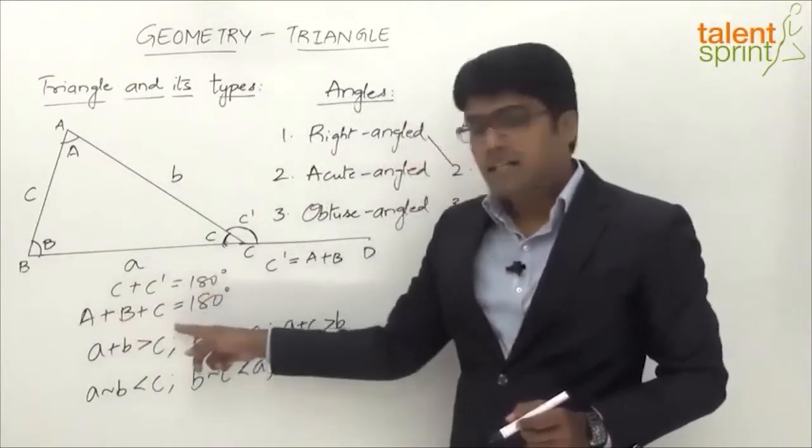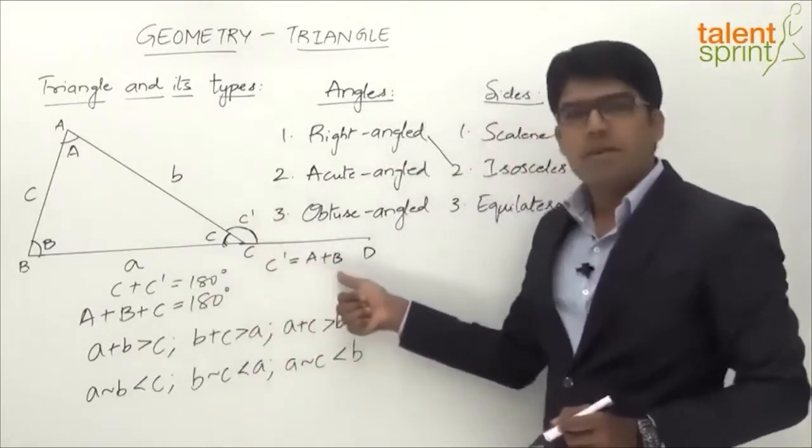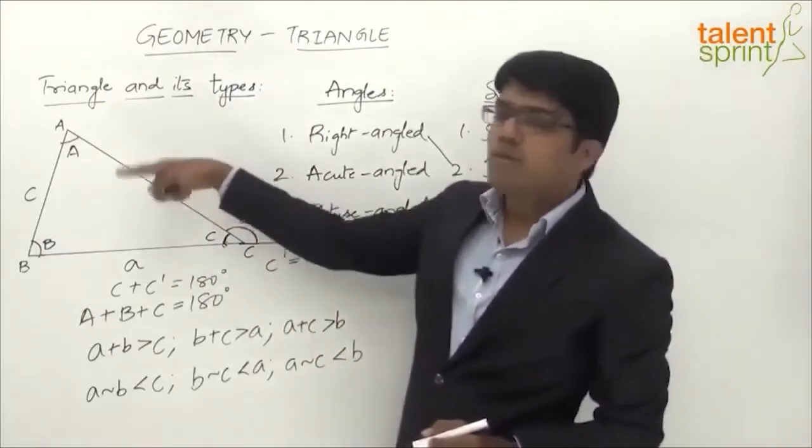A plus B plus C equals C plus C dash. C and C get cancelled. We can say that C dash will be equal to A plus B. And the same is the case with the other two vertices as well, right?